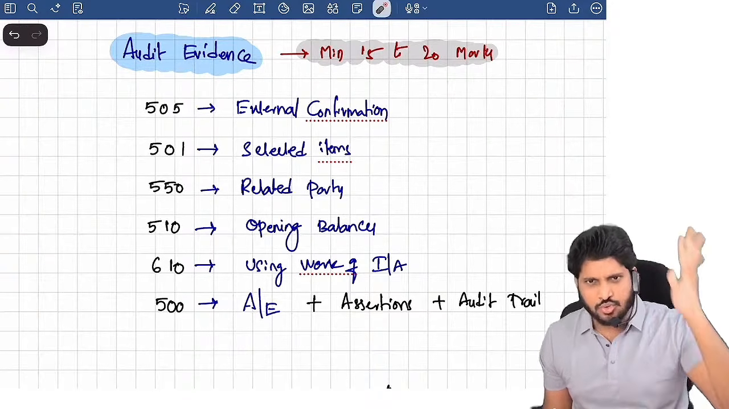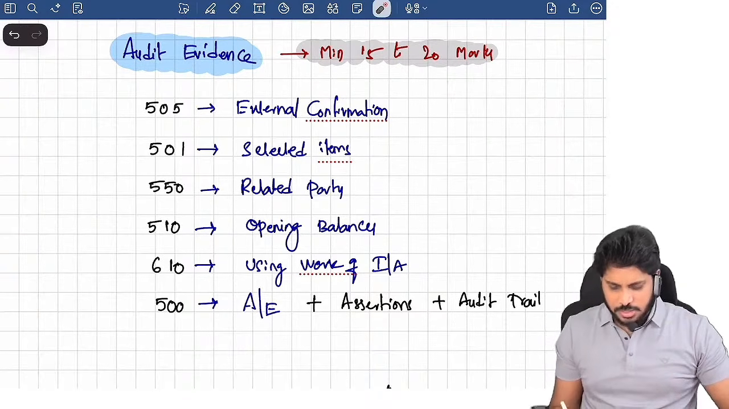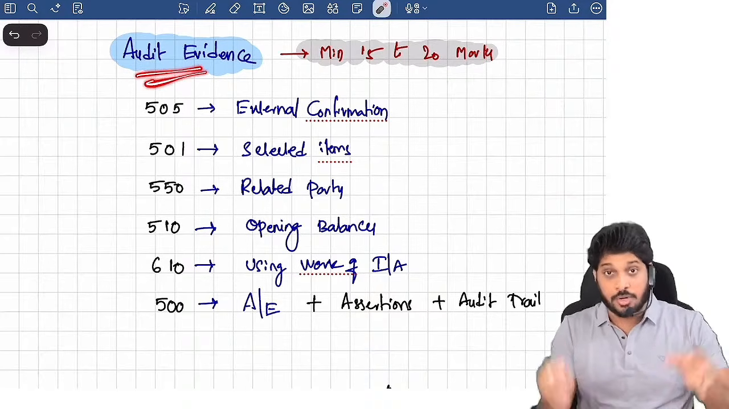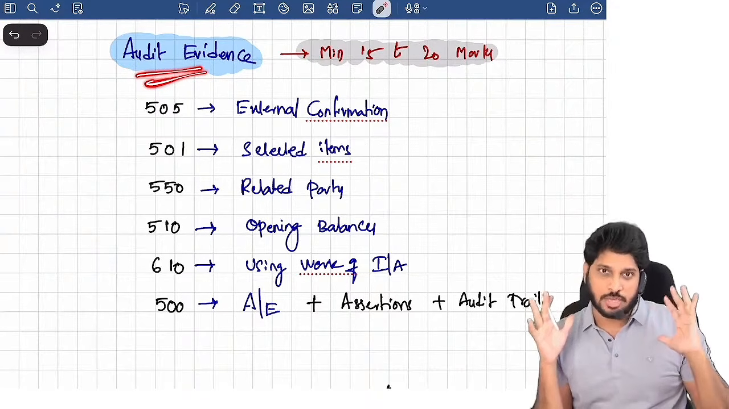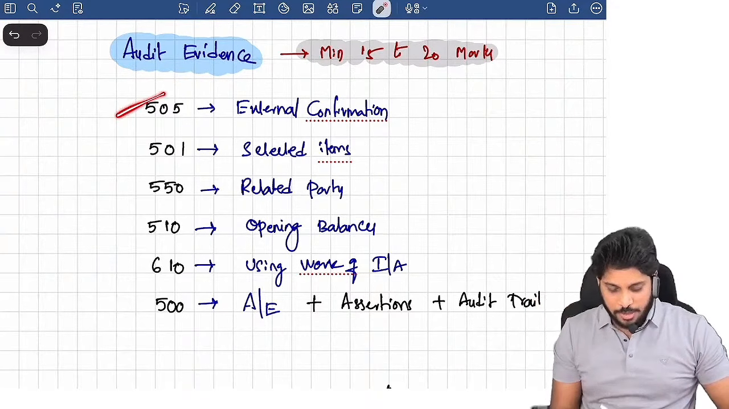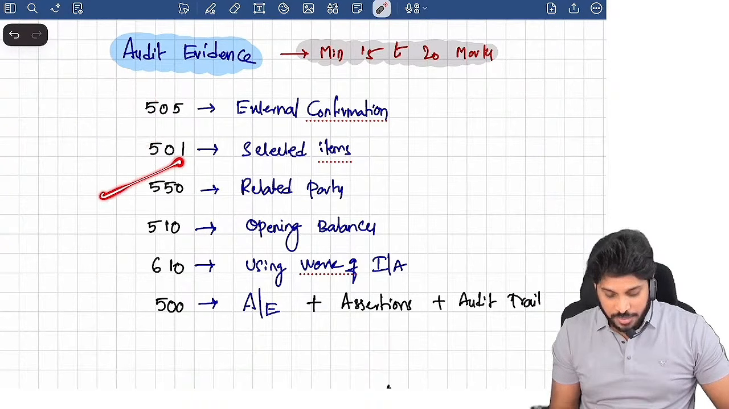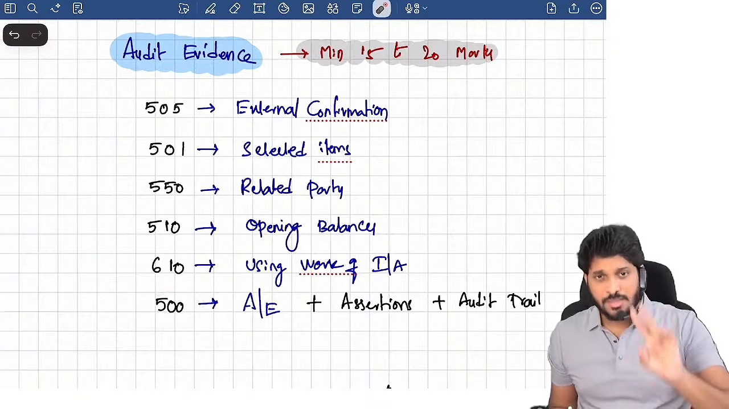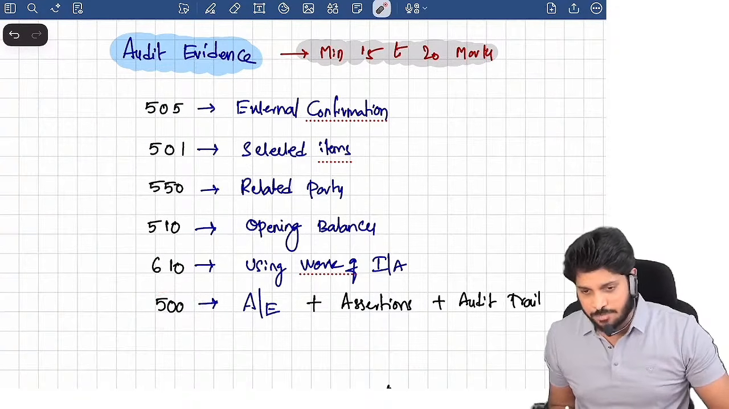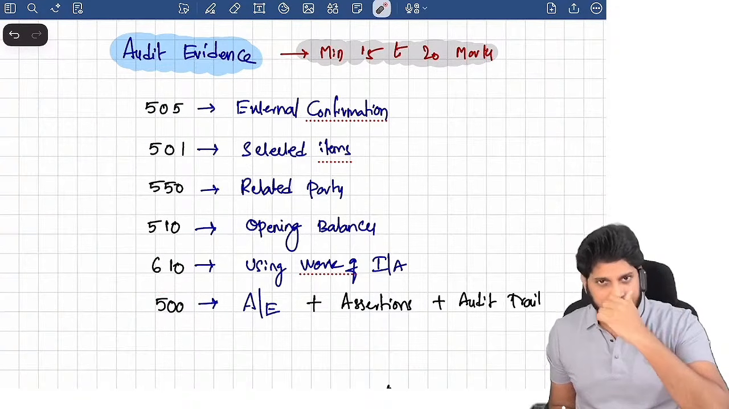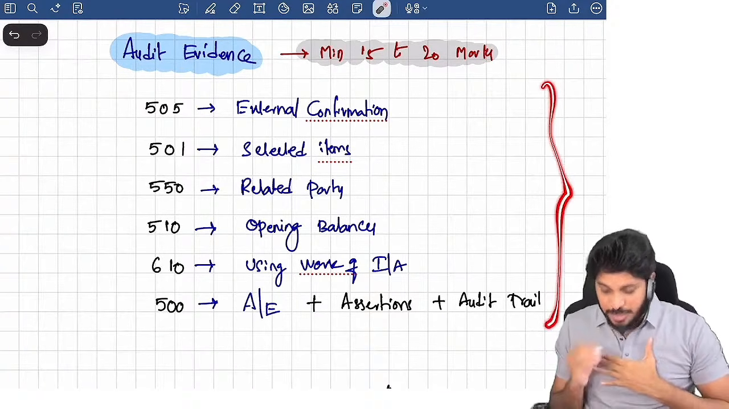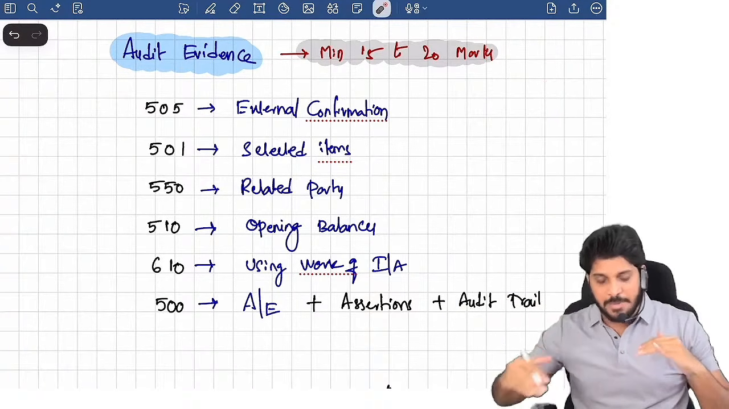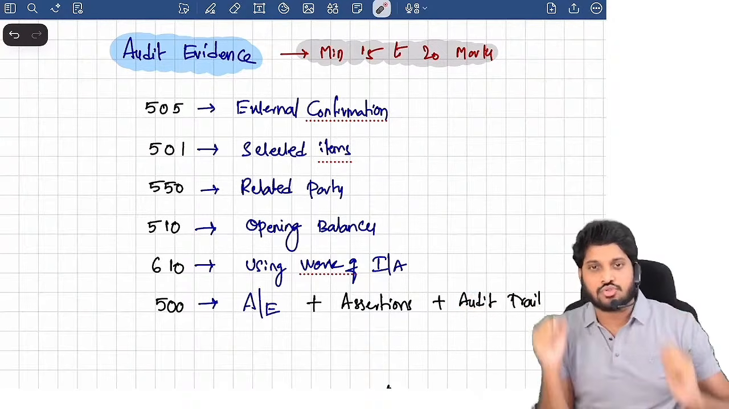Just a 2.5 hours video. Within this 2.5 hours video, I'm going to cover the core content of this chapter. First I'm going to discuss 501, then 550, 510, 610, 500. 2 more standards were there in this chapter: sampling 530 and analytical procedure 520. In this particular session I'm not covering those. Maybe if time permits I will do those 2 standards later as well.